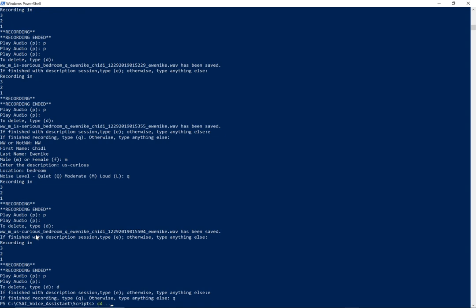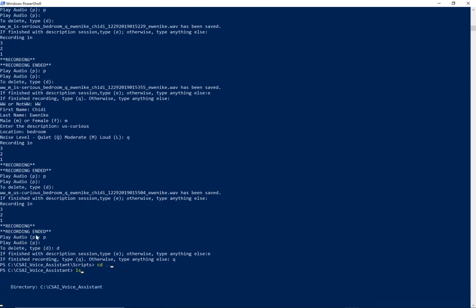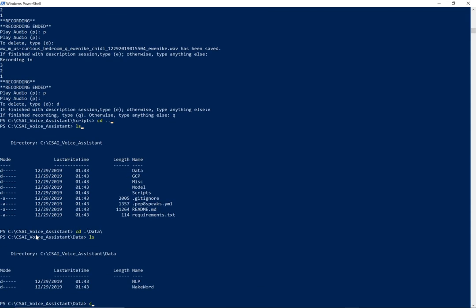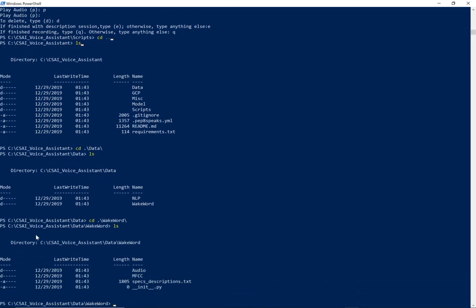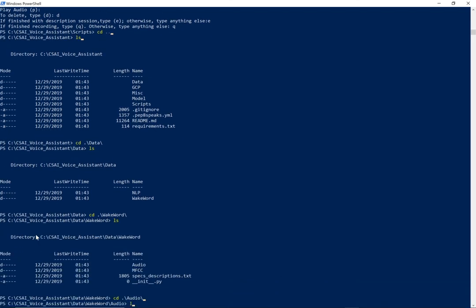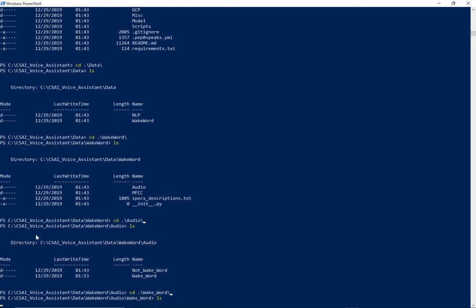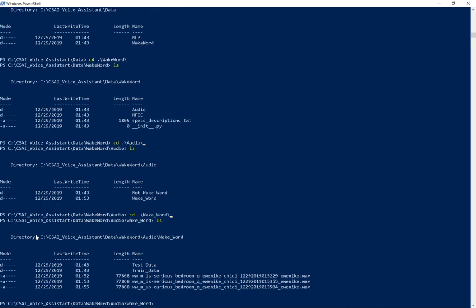If you're curious as to where the sample is, we're going to go back, we're going to step into data, we're going to step into wake word, we're going to step into audio, we're going to step into wake word again, and here are our audio samples. And so for the next video, I'm going to show you how to split up your data and then train your model. So yeah.